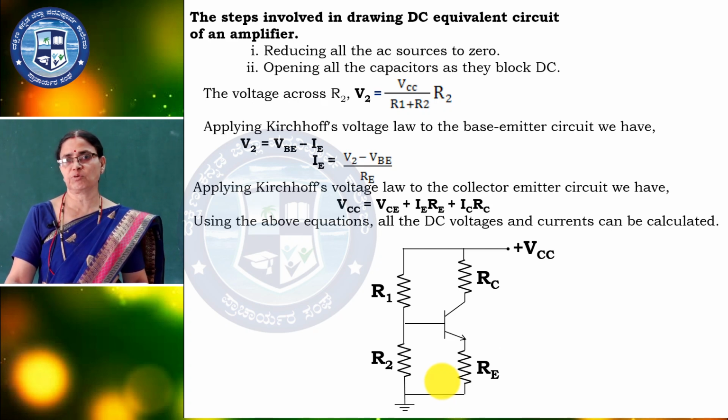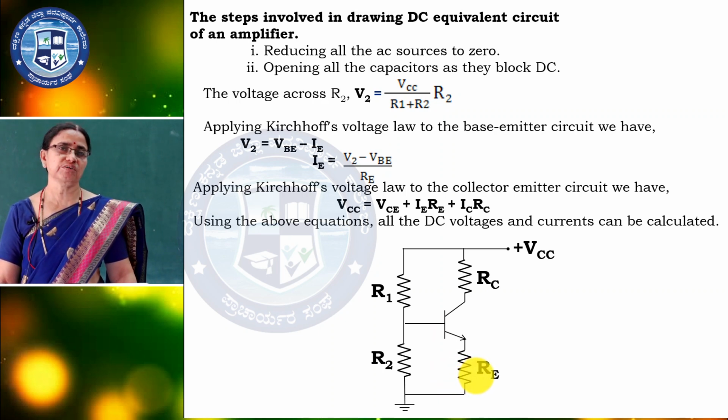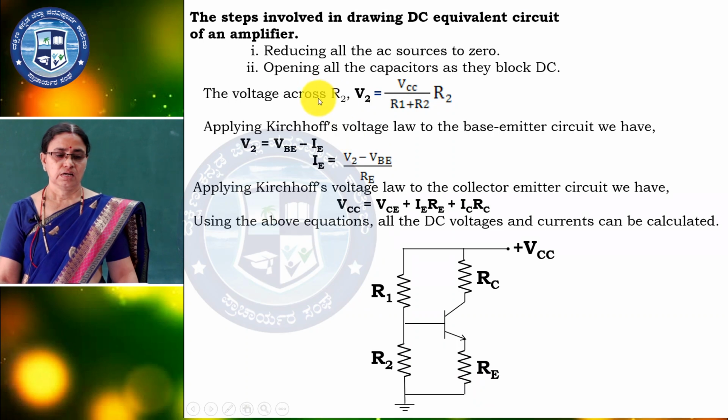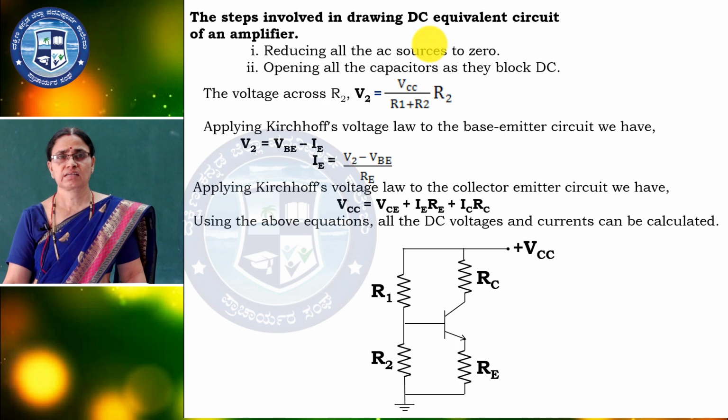Now we have to discuss the analysis of this CE amplifier. We can consider DC first; we already studied the steps involved in drawing the DC equivalent circuit. This is very important for 2 mark questions, even in circuits also. Reduce all the sources to 0 and open all the capacitors as they block DC. Here we consider only DC, AC reduced to 0, no question of AC.